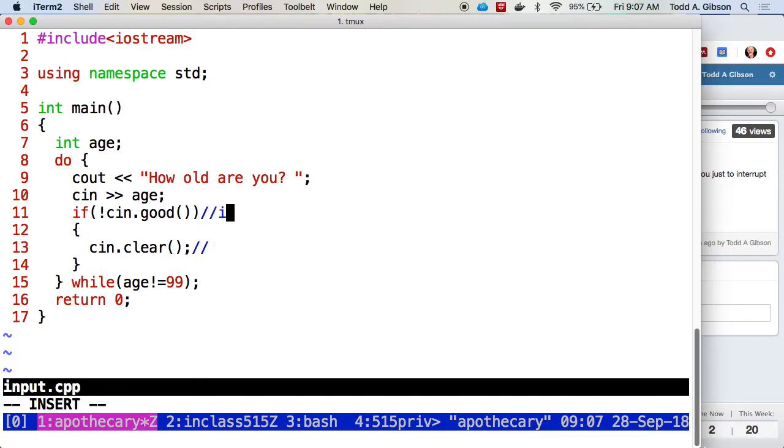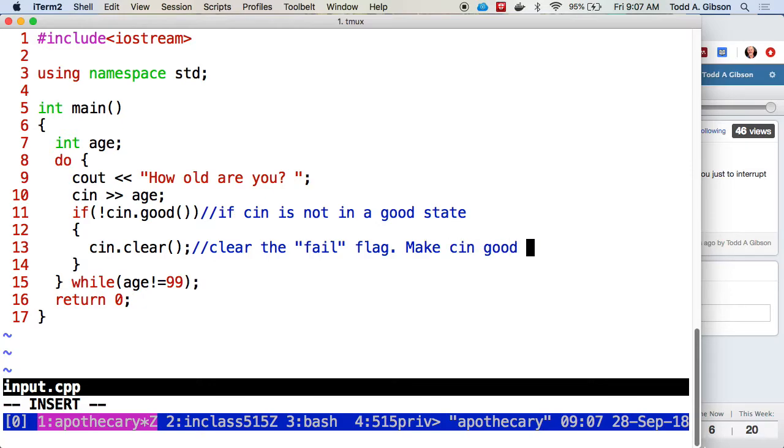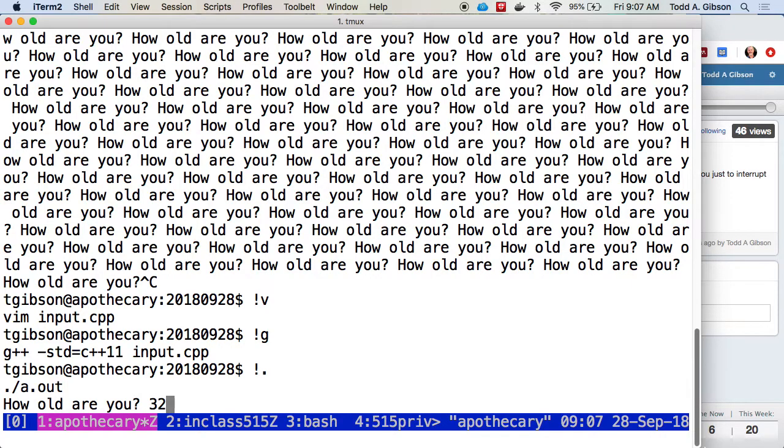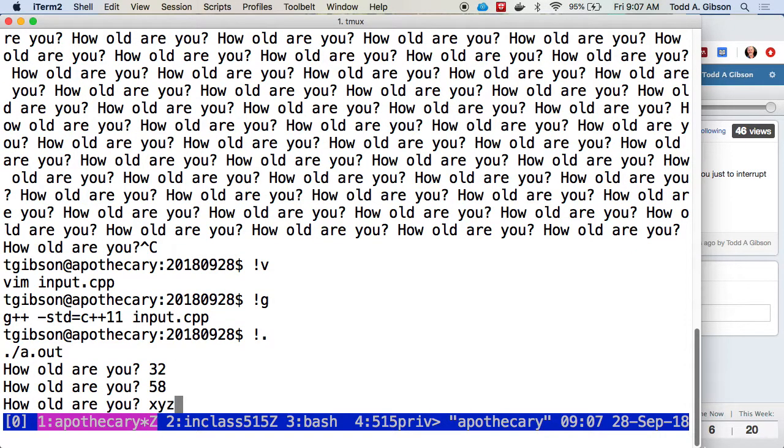Put some comments here. Let me go ahead and run this. This is necessary but not sufficient to make everything good again. So when I run it, it'll appear to be the exact same thing.